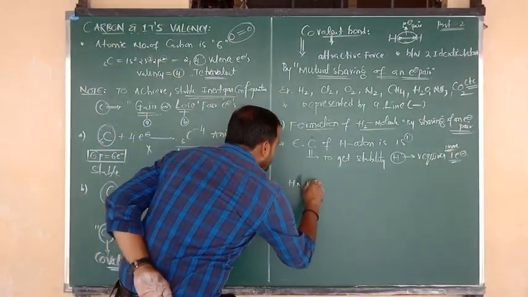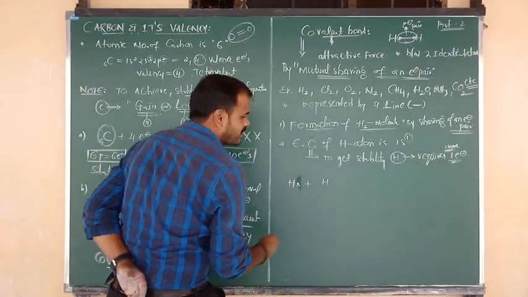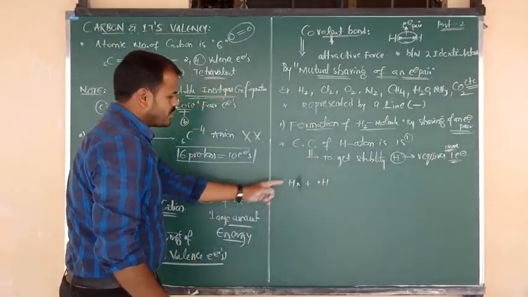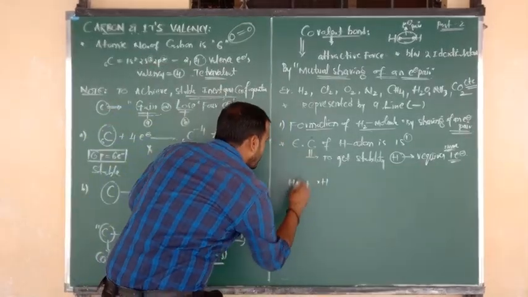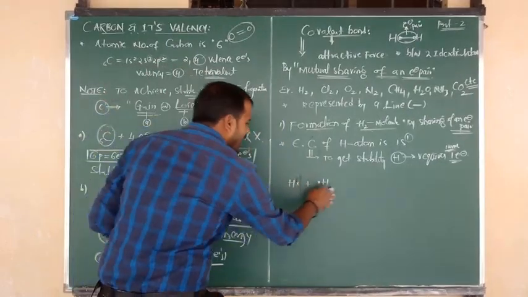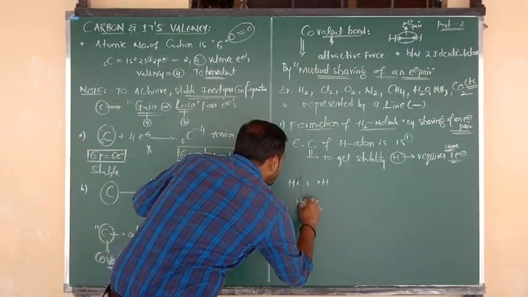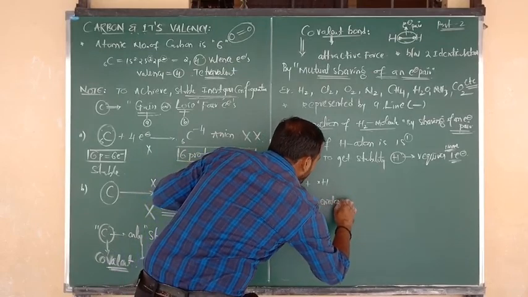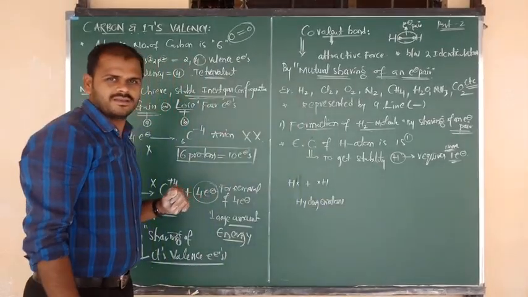Next I am going to consider another hydrogen atom, which also contains only one electron. So the first hydrogen contains one electron, the second hydrogen also contains one electron. How many hydrogen atoms are there? 2 hydrogen atoms are there.